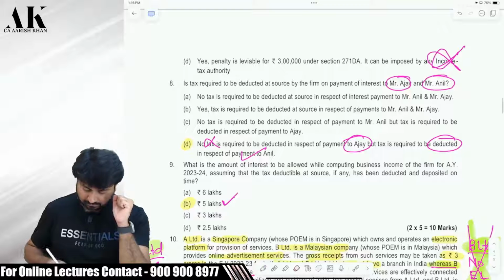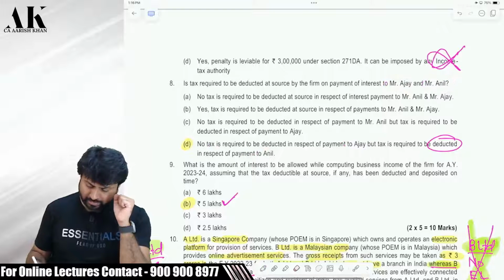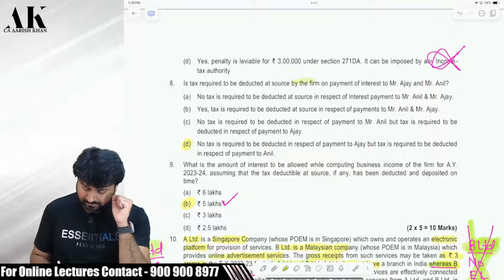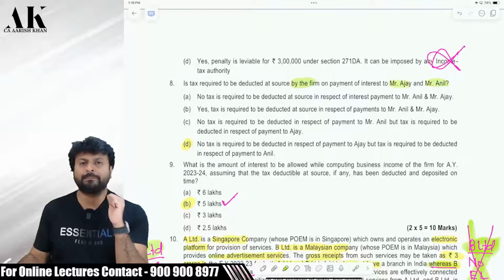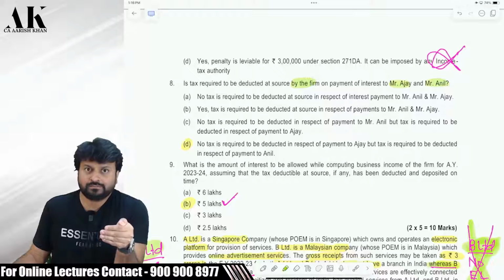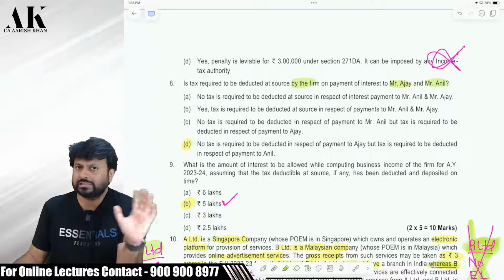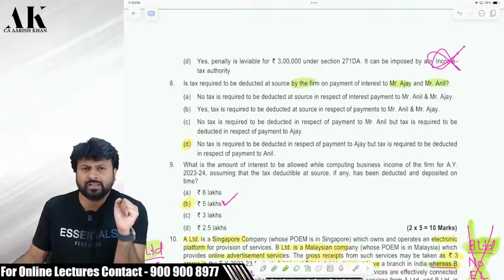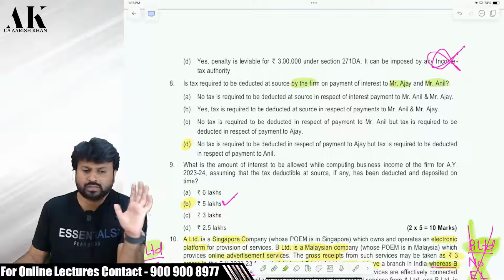Next one. Is tax required to be deducted by the firm on payment of interest to Mr. Ajay and Mr. Anil? Now remember, if a firm is paying interest to its partner and if the partner is resident, then no TDS is required. Sir, where is it written? It is written in 194A. So if the firm is paying interest to a resident partner, no TDS.